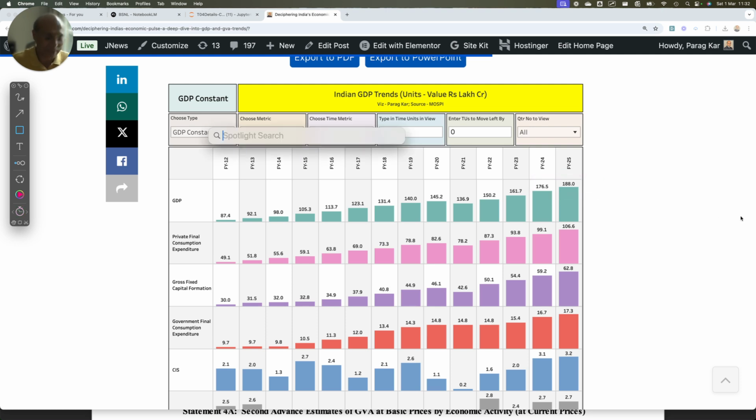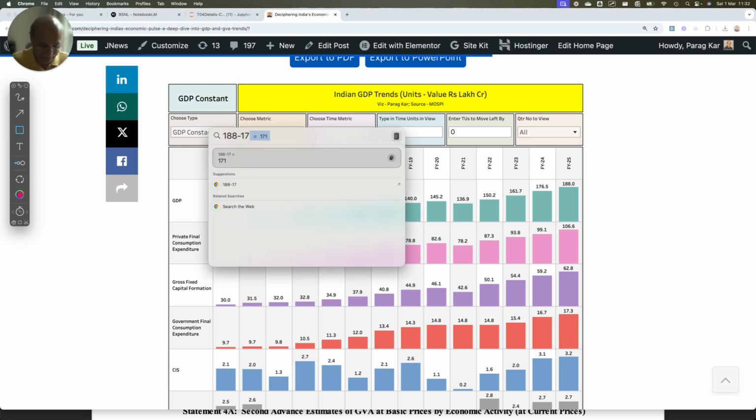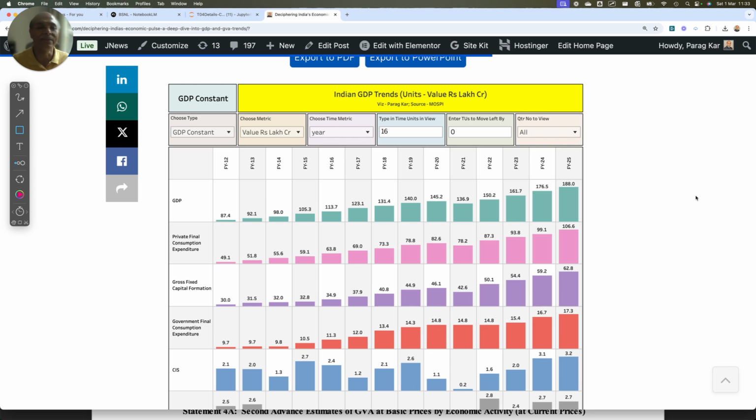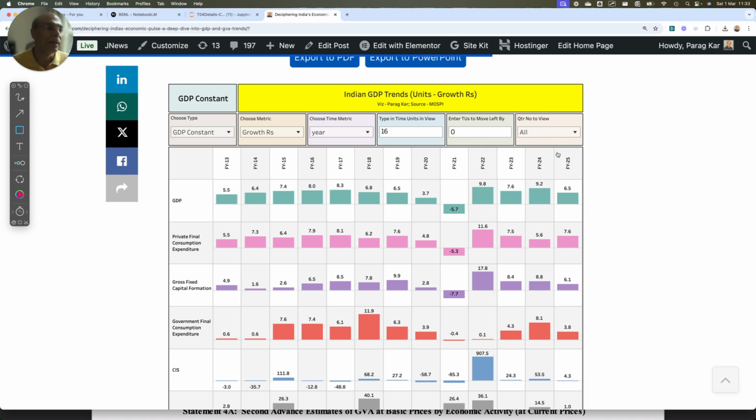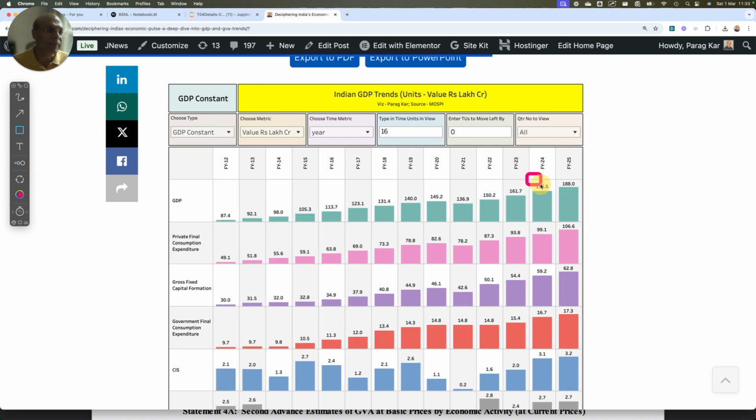Let's do the calculation. 188 minus 176.5 comes out to be 11.5 lakh crores. And that is the reason why we are growing at a lower rate, right? Though we grew at a very high rate, in absolute terms we were not growing as much in FY25. You understand? We grew at 9.2% because in absolute terms we grew by a very large number before. So you can say that because of this base effect, we grew very significantly in the earlier year, and that base effect is creating a problem, and therefore we are not able to grow at a higher rate in FY25. So you can look at it in this way.